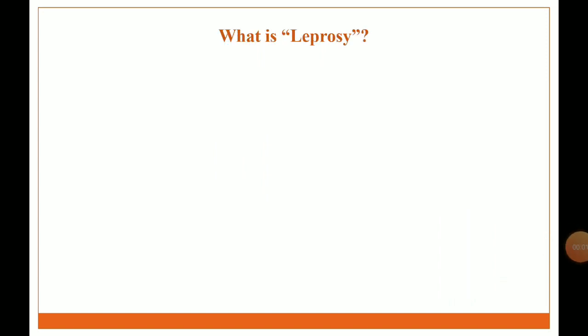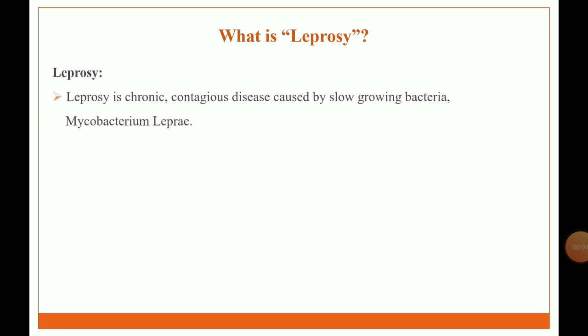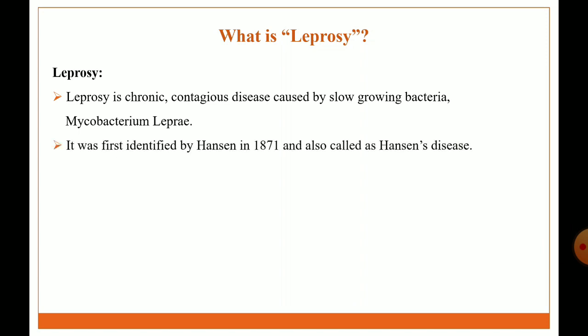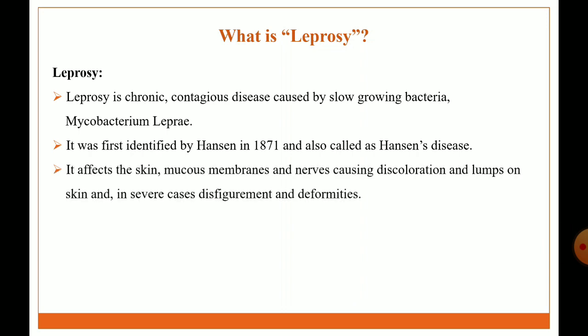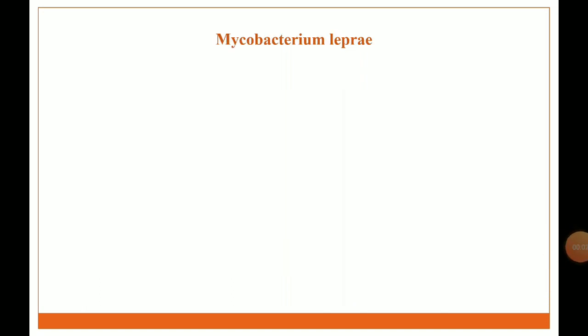So first point is, what is leprosy? Leprosy is a chronic contagious disease caused by slowly growing bacteria, that is Mycobacterium leprae. It was first identified by Hansen in 1871 and is also called Hansen disease. It affects the skin, mucous membrane and nerves, causing decolorization and lumps on the skin and in several cases disfigurement and deformities.